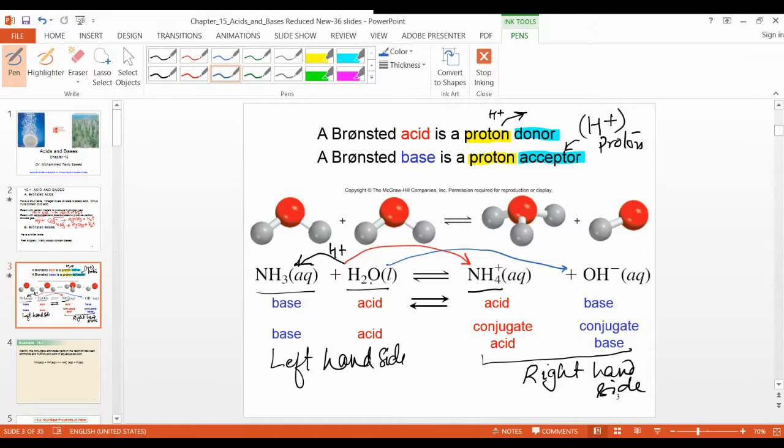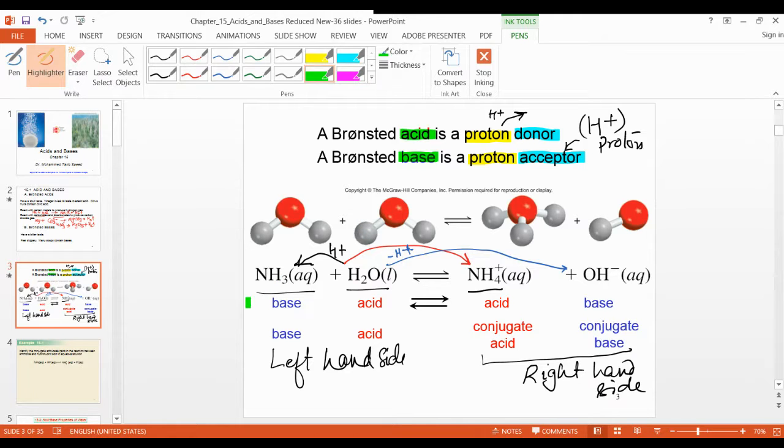So we can say that minus H plus means it donates, and plus H plus means it accepted. According to the definition, a proton donor, proton release, is an acid. And a proton acceptor is a base.